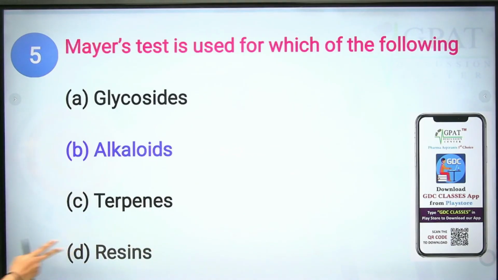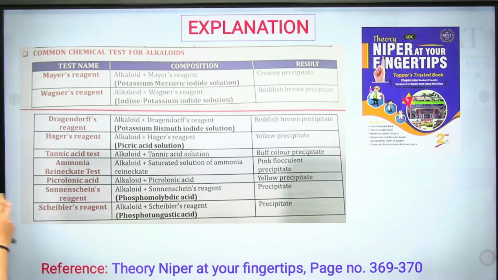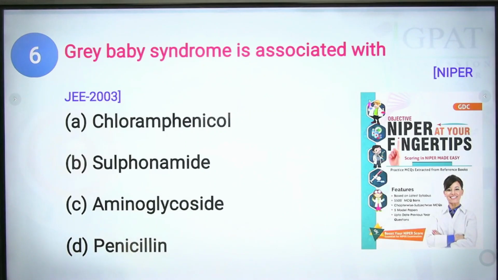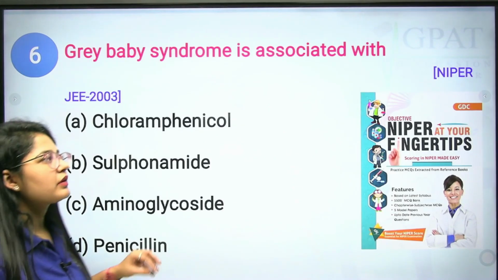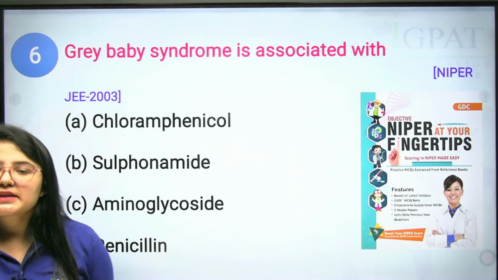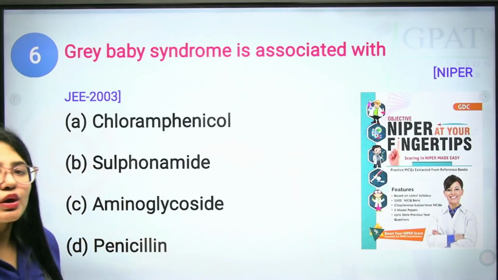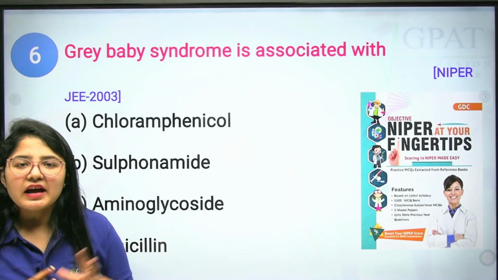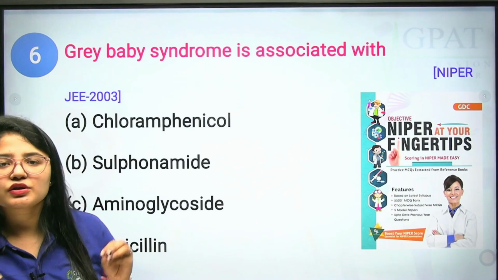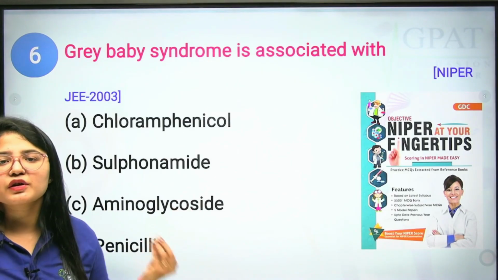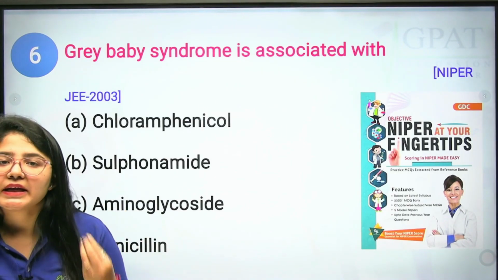Okay. Now question number 6 says Gray baby syndrome is associated with. This is the question from NIPER JEE, and I would like to inform you that questions on drug of choice and syndromes are directly asked. They are highly scoring points. So never skip these types of topics, they will give you easy marks.